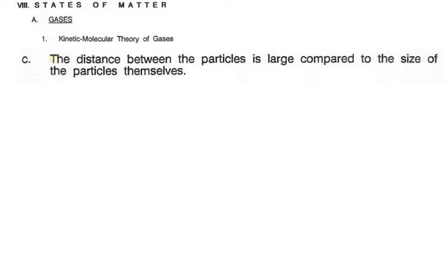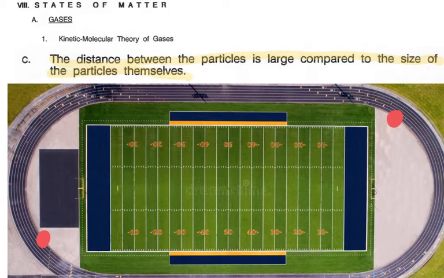Next, we can see that the distance between the particles is very large compared to the size of the particles themselves. To get a concept of what I mean by this, you might think of it like 2 people are in a football stadium with all the seats and everything else, and they're trying to walk in one direction, and they just keep going in that direction until they collide with somebody or something else. So how often does that happen? Well, it's pretty rare. They actually don't bump into each other very much because they have this large distance between